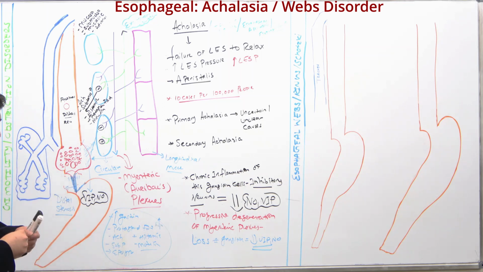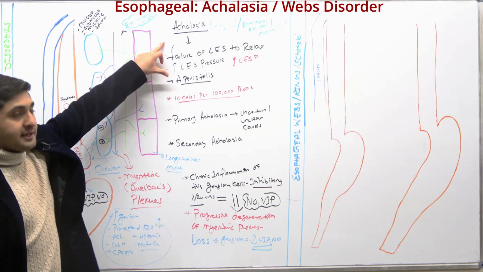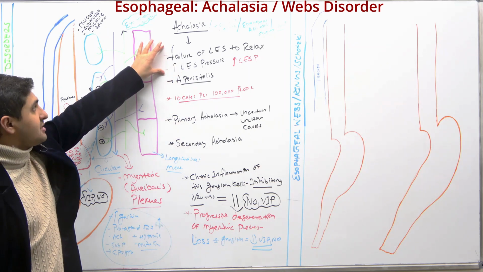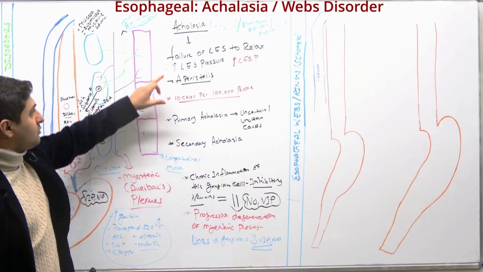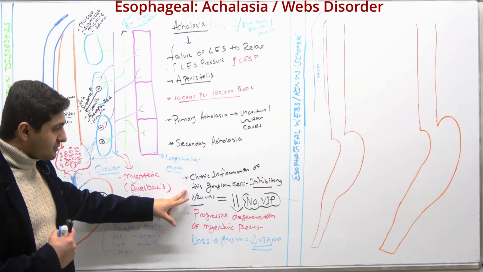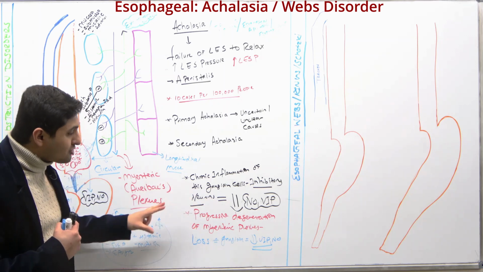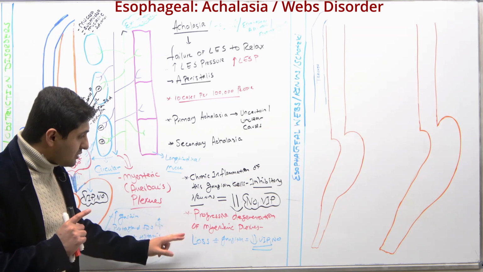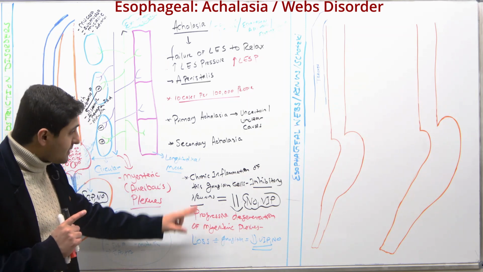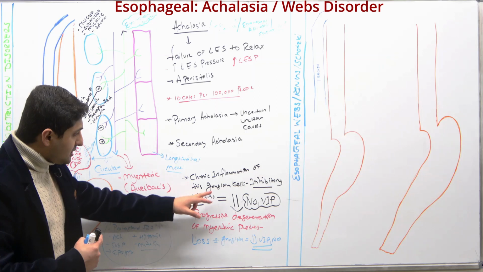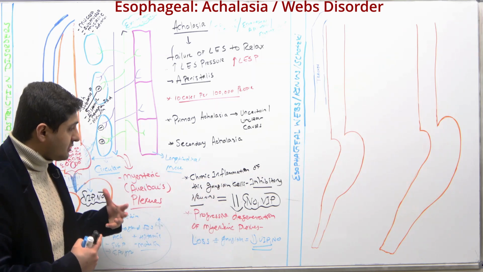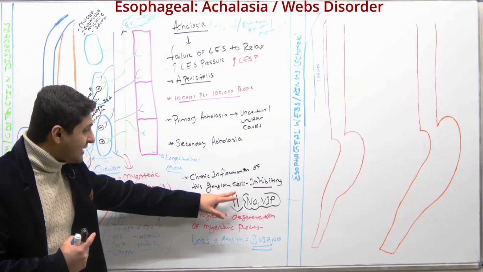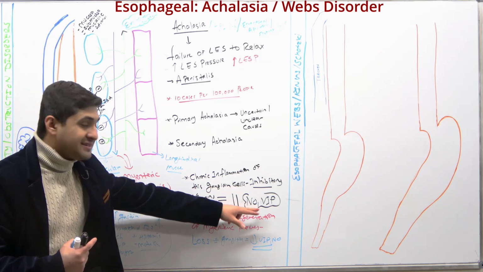So basically, now let's just quickly repeat. Achalasia has different names. Esophageal aperistalsis happens. It's a motility disorder. Basically, it is a progressive degenerative condition of the myenteric plexus, and that is due to chronic inflammation of ganglion cells, which produce VIP and nitric oxide.